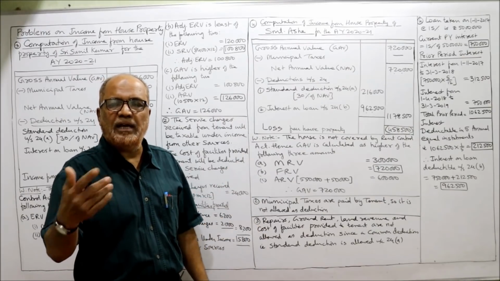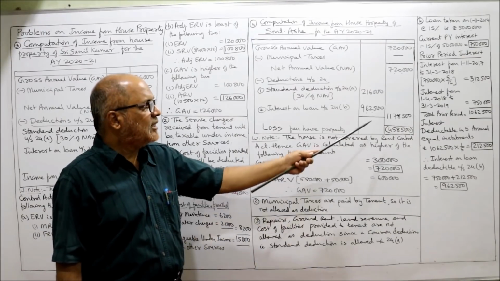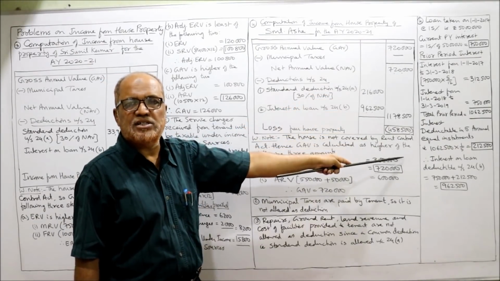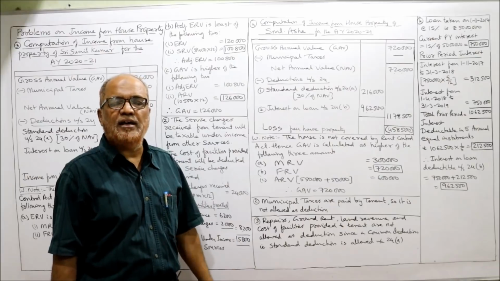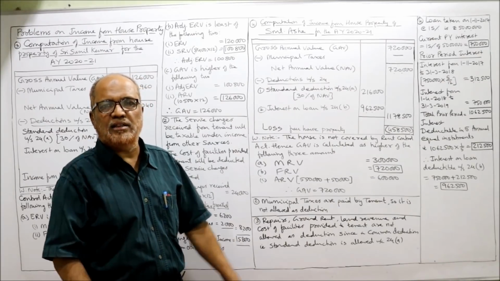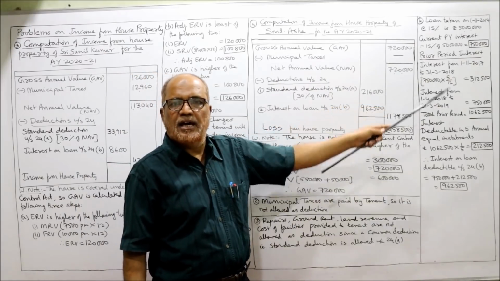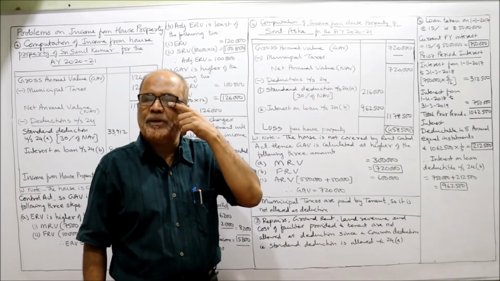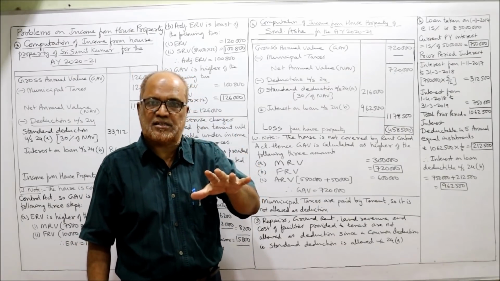In the previous problem we got only income from house property because the deductions are more than the NAV. Deductions are more than the NAV, so we are getting loss. The only new point you have to concentrate on in this problem is interest charges. Current year's full interest, 50 lakh into 15%, 7 lakh 50,000 current year's interest.